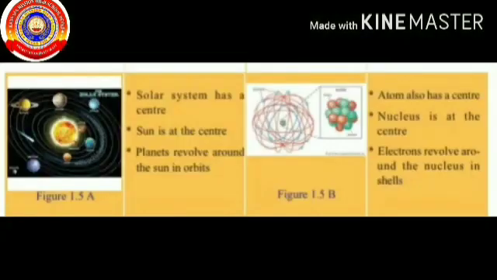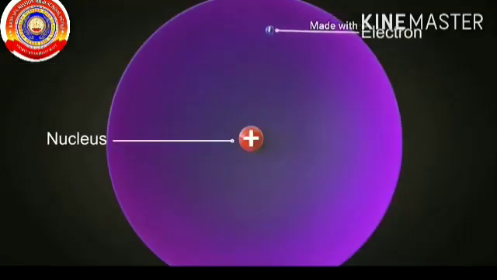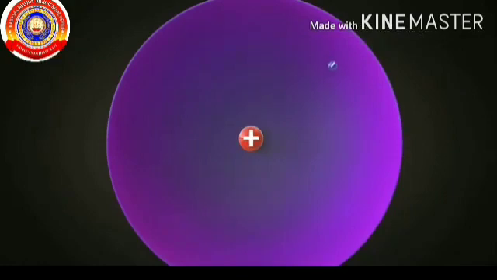Look at the table given in your textbook. Did you understand why this atom model is known as the planetary atom model? But this atom model didn't get much acceptance, as it says the electron keeps revolving around the nucleus.